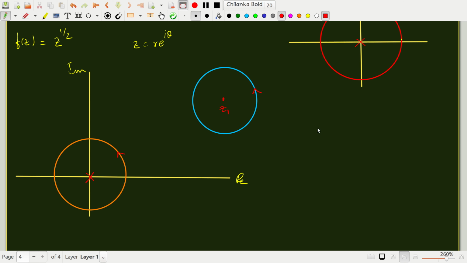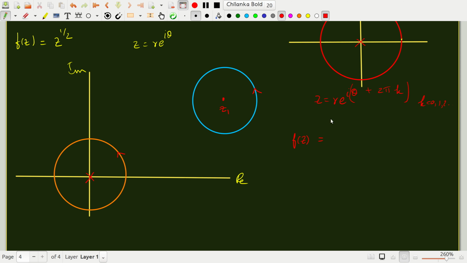Now if z goes around this once, let's write this down. z is r e to the i theta, and in general z is r e to the i theta plus 2 pi k, where k is 0, 1, 2 and so on.